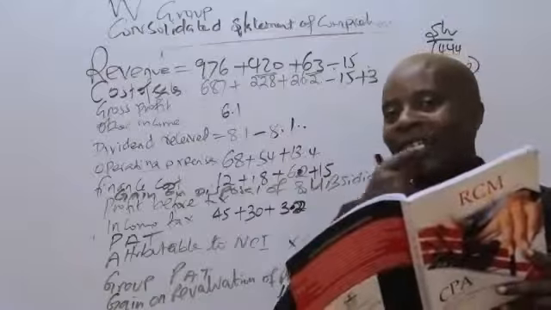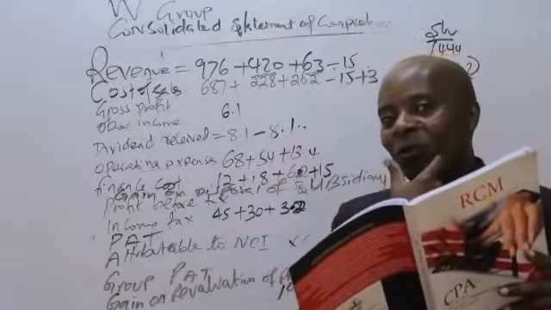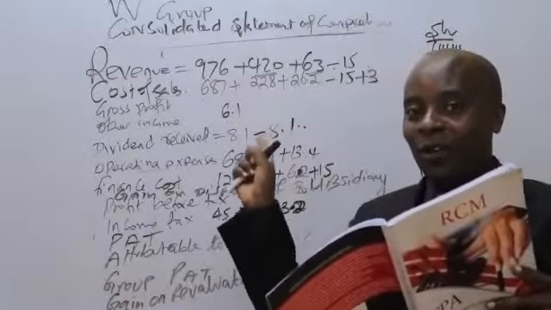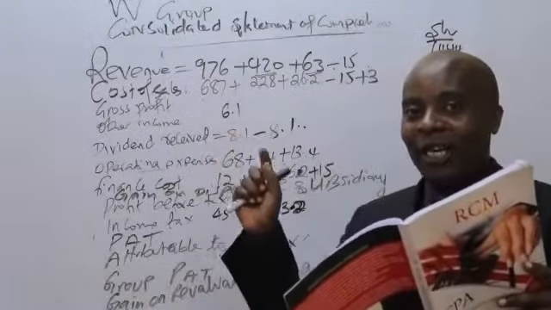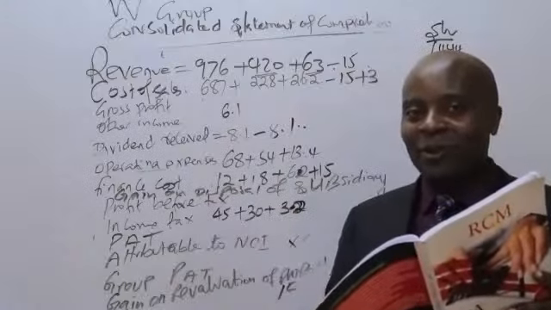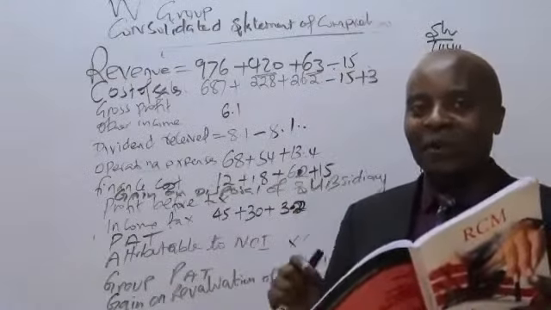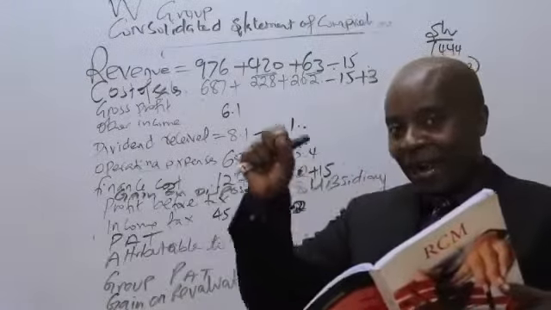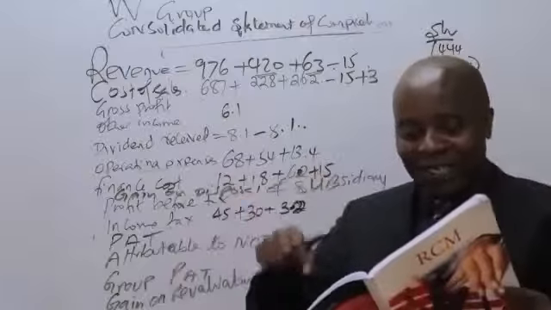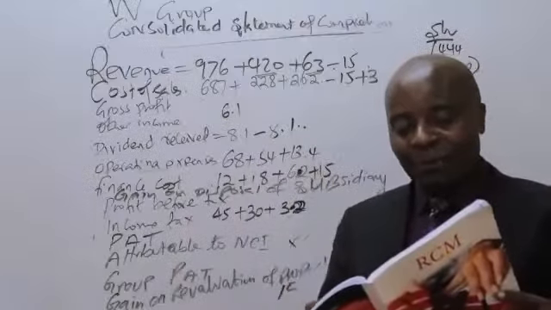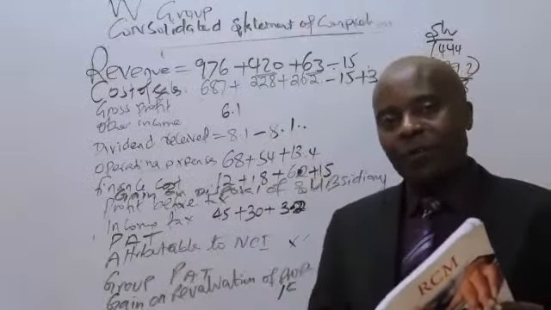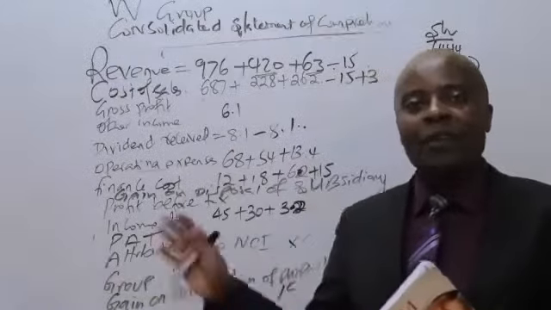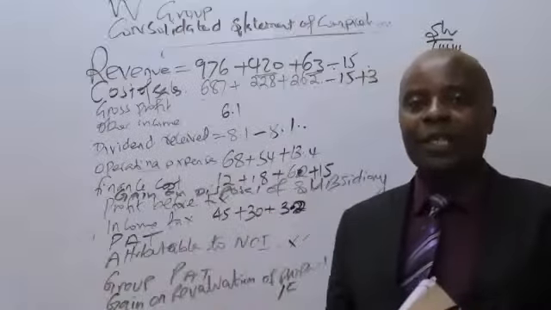You are fortunate, otherwise would have really done quite a lot of the corrections here. The disposal of the subsidiary happened at the end of the year, so it means that the income of the subsidiary up to the end of the year is ours. So we did this disposal at the end of the year, and it's a full disposal. It was a subsidiary sold 100%. They sold everything that they had in that subsidiary.